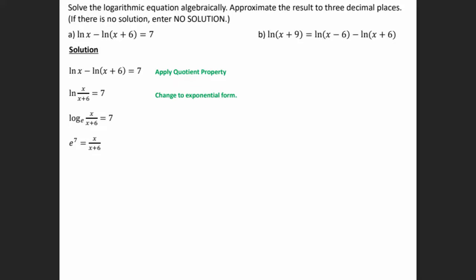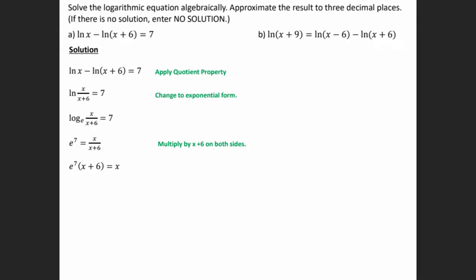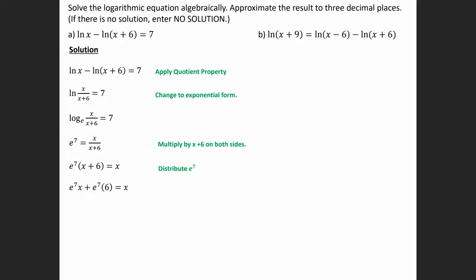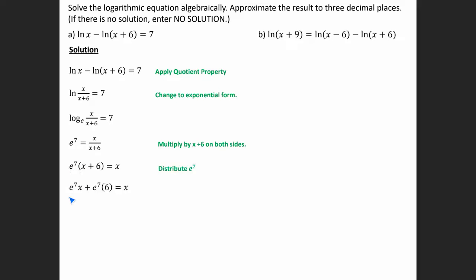So we're still trying to solve for x, so we need to keep going. I'm going to multiply by x plus 6 on both sides. So we end up with e to the 7 times x plus 6 is equal to x. We still need to solve for x; we need to have those x's together. So I'm going to distribute e to the 7 into the parentheses. e to the 7 times x is e to the 7 x, and e to the 7 times 6 is e to the 7 times 6. And that's equal to x.